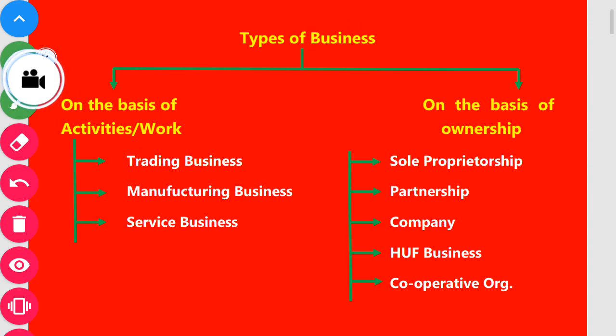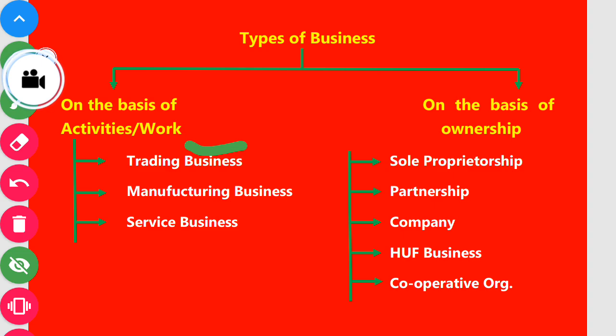So we need to know what the trading business is, what the manufacturing business is, and what the service business is. Every businessman operates these three businesses: trading, manufacturing, or service. So here we are discussing the trading business. What is the trading business? In trading business, a person purchases finished goods and sells them to customers after adding his or her profit. That is called the trading business. In the market, all the sellers and shopkeepers are operating the trading business. I hope you understand trading business.